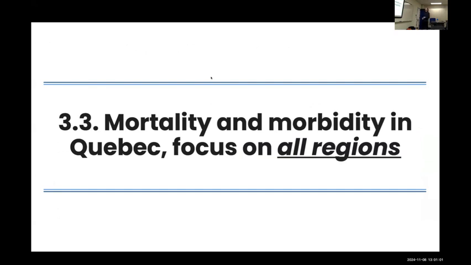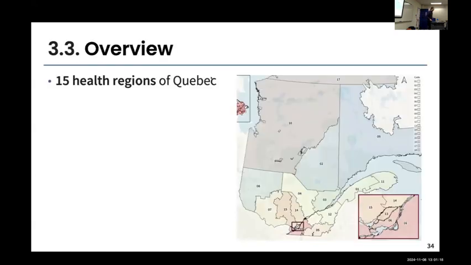So we're going to go to the third and last application, and now we're going to do everything that we can do, which is modeling both mortality and morbidity, and not focusing on either Montreal or Quebec, but trying to model these variables in all regions of Quebec. So we're working at the health region level. There are 18 regions in Quebec. We're not using the 3 northernmost because there are very few people there, less than 1% of Quebec's population.